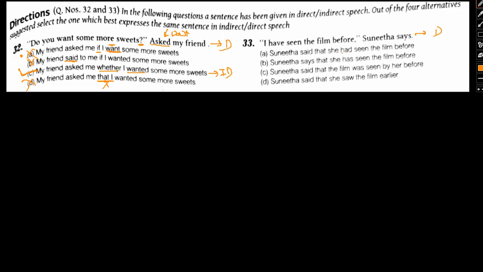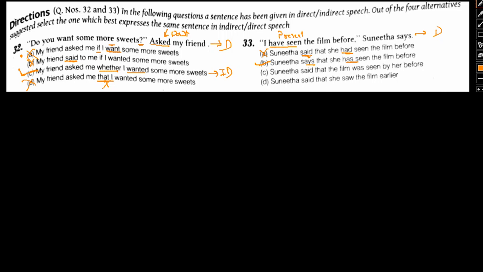Now notice one thing. "I have seen" is in the present tense, right? Here we are using "had." While reporting something, we cannot necessarily change the tense of the verb. So this should stay in the present tense only, so this will be wrong. Yes, another reason it is wrong is "said," which we cannot use because Sunita is the one who says that, right? So let's go with option B now. Sunita says that she has seen the film before. Yes, correct. The verb is also correct. So this should ideally be our right answer.